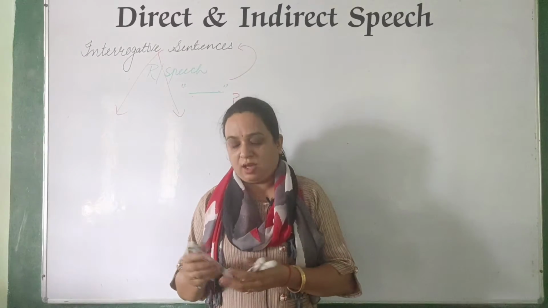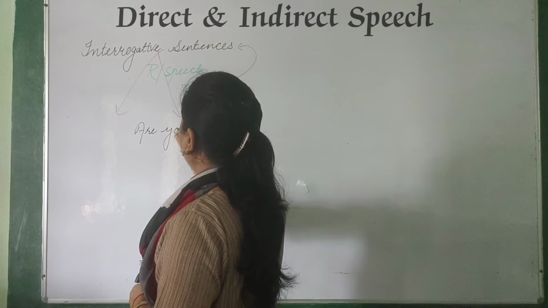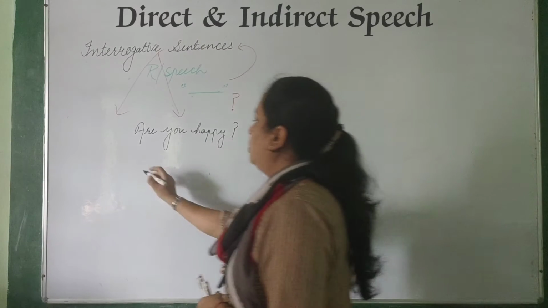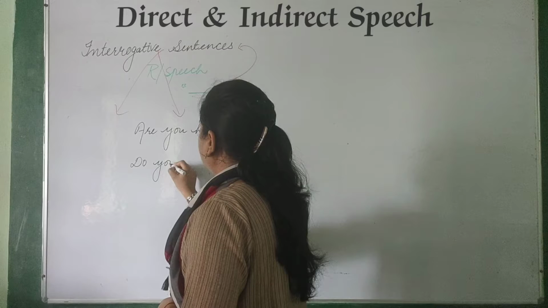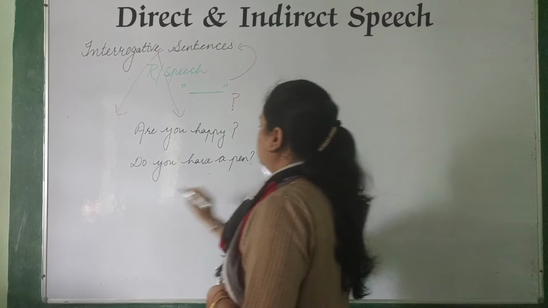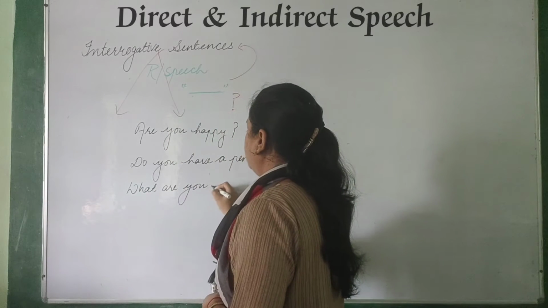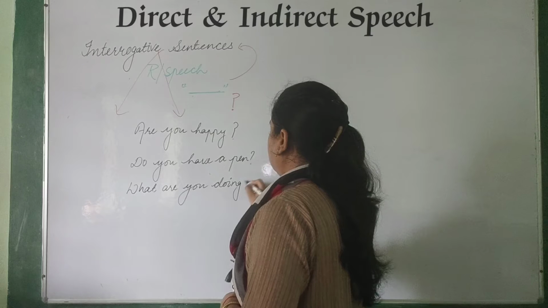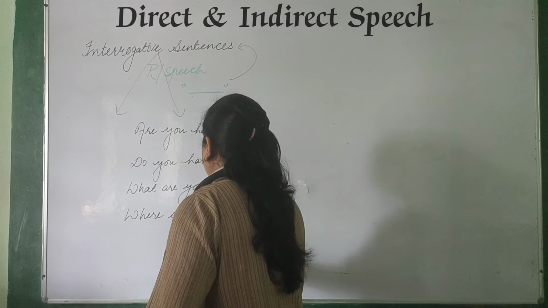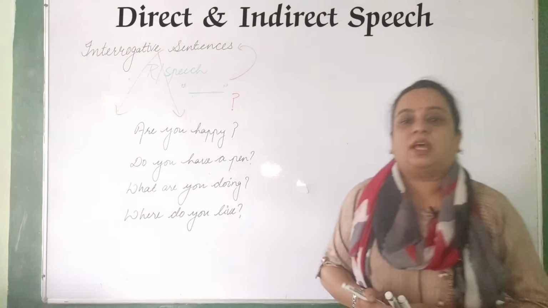Now you must have noticed I have written some sentences. The first one is, are you happy? This was my first question. Do you have a pen? What are you doing? Where do you live? So these questions, these sentences, are interrogative sentences.